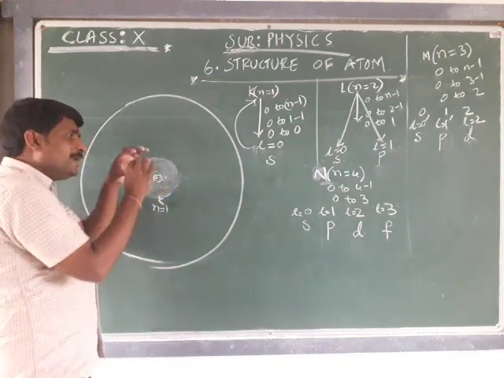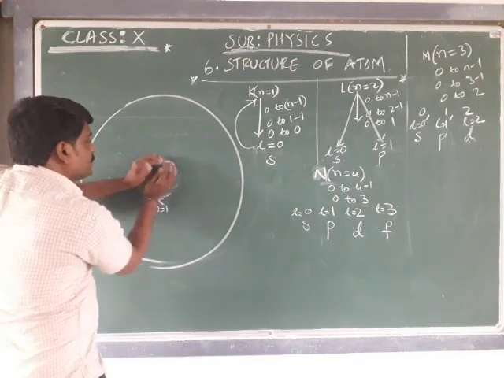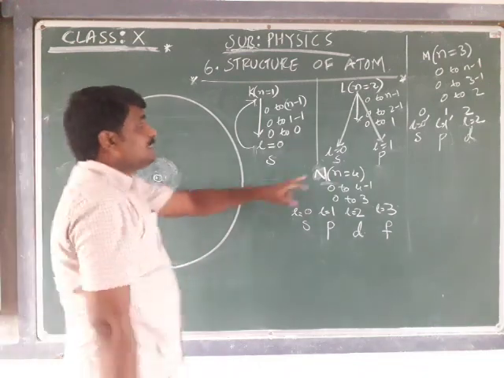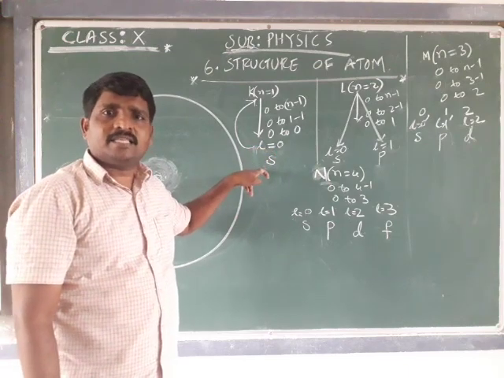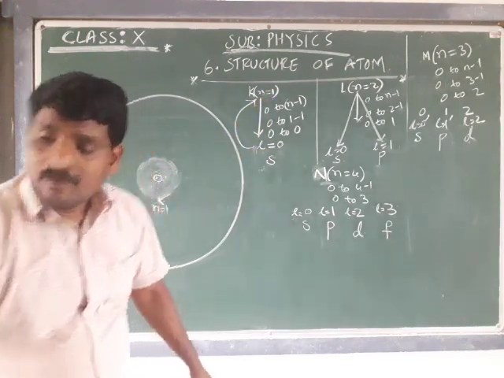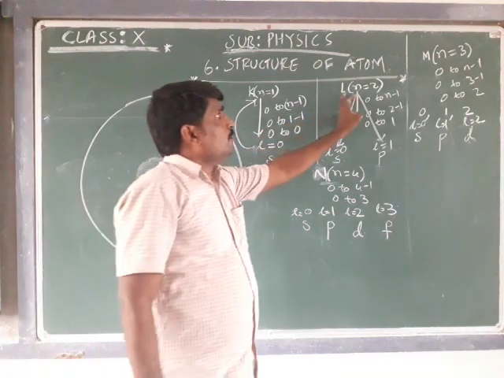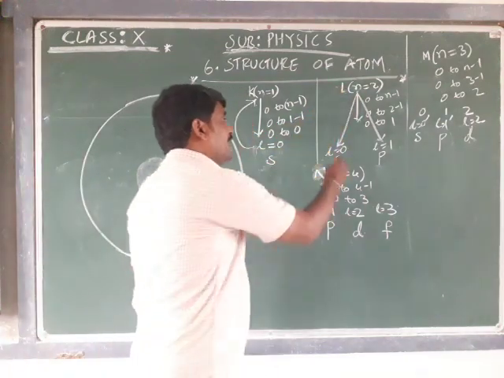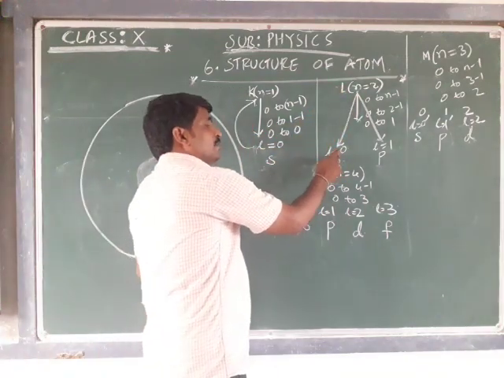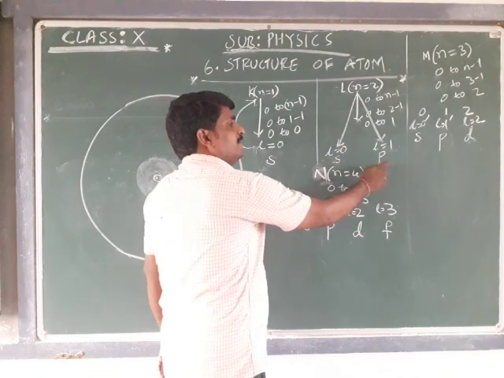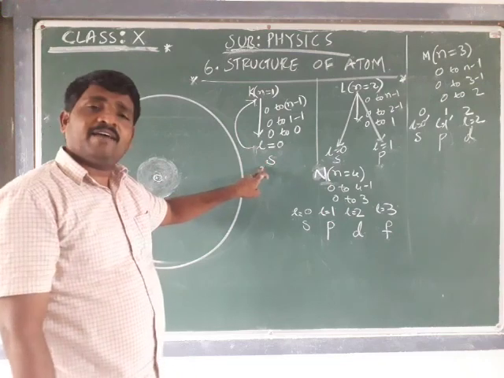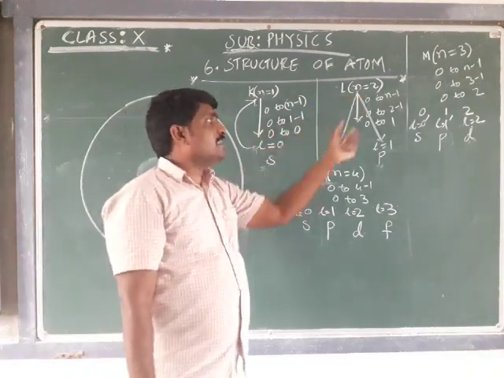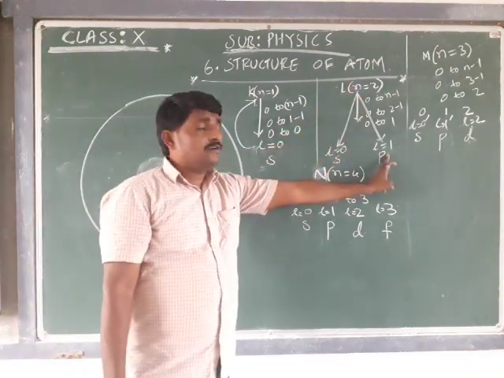Upon the nucleus there is one sphere, where L is equal to 0, the S subshell for the K shell. For the L shell, we have L is equal to 0, one more S, and we have P. Are you able to follow? For the first shell K, we have an S subshell. For the second shell also we have an S subshell and a P subshell.